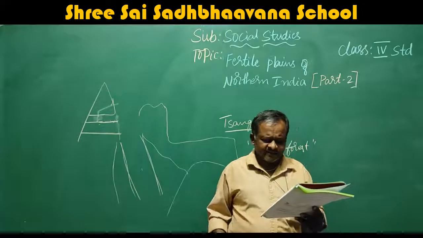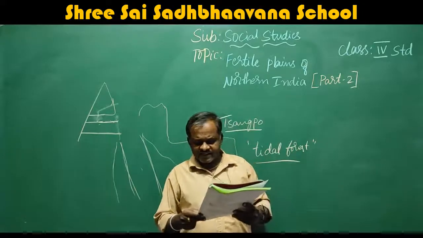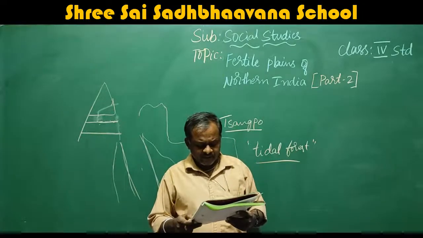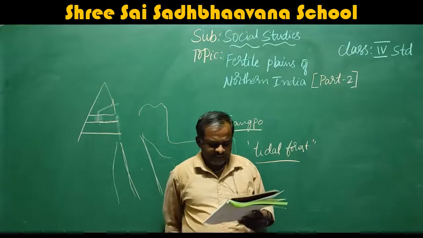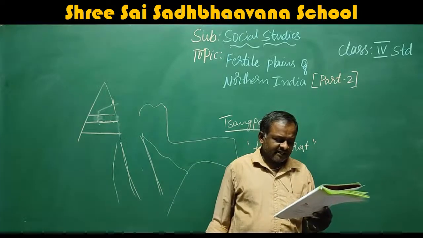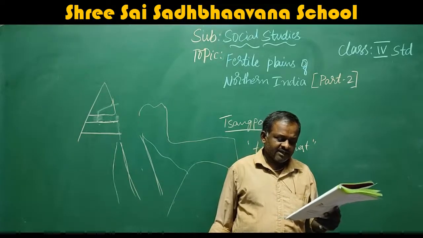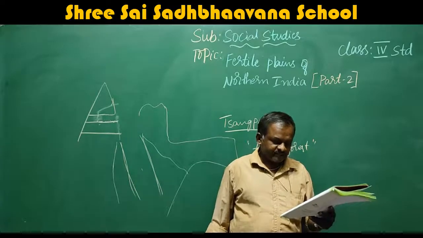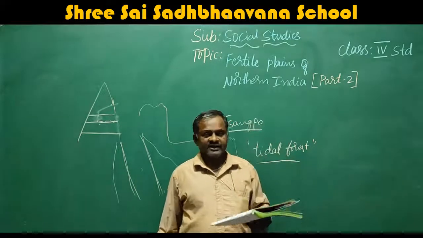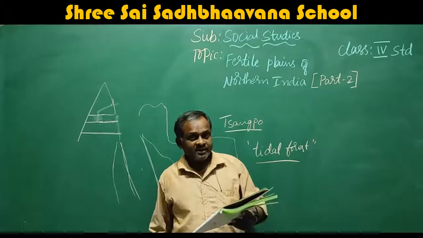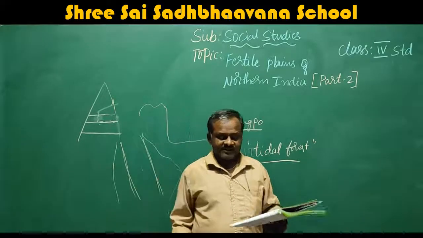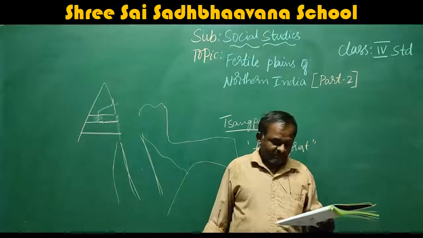Delhi, located on the bank of river Yamuna, is the richest city in the world for birds after Nairobi in Kenya. That means Delhi, located on the bank of river Yamuna, is the richest city in the world for birds after Nairobi in Kenya. That means in Kenya, Nairobi is there. After that, Delhi stands second, that is the richest city in the world.